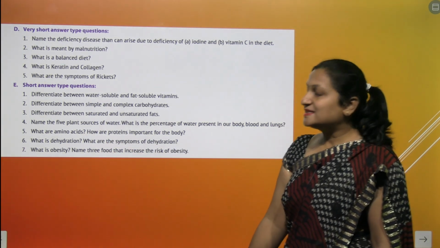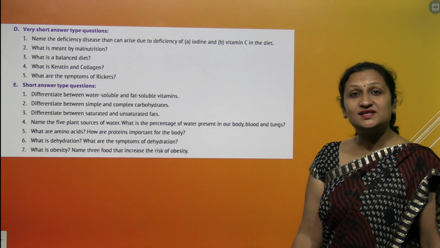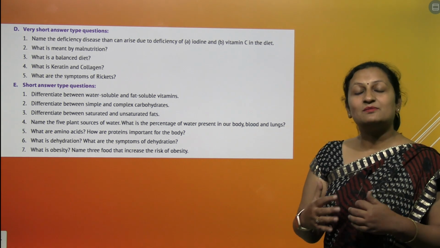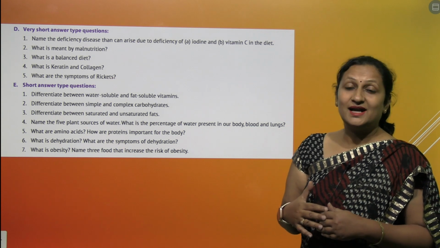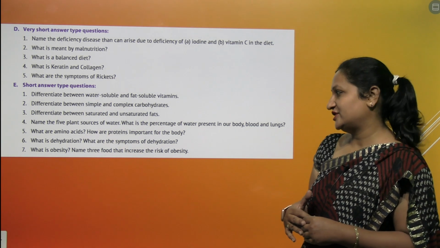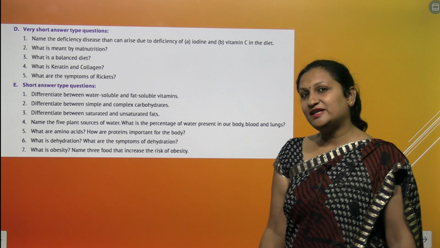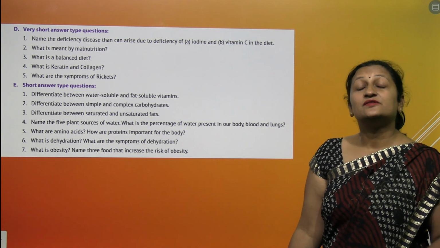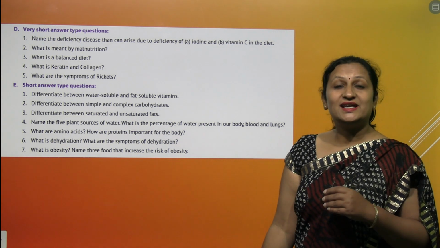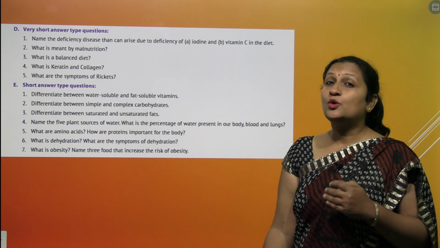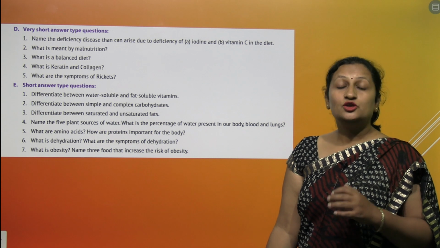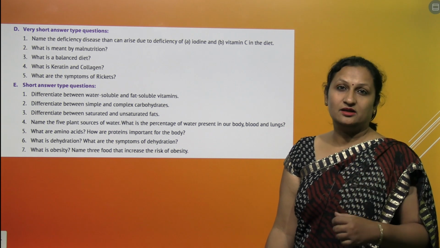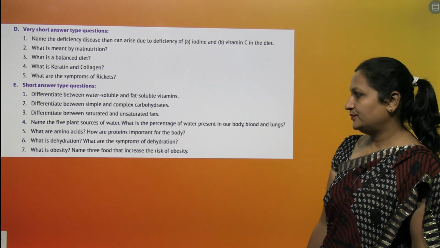Next question, what is dehydration? Dehydration is a condition when there is a less amount of water inside your body. When your body craves water, that condition is called dehydration. And what are the symptoms of dehydration? They are excessive thirst. You feel lazy, you feel fatigued, no urination or a less amount of urine is passed from your body. You feel dizziness, you have a headache due to dehydration.